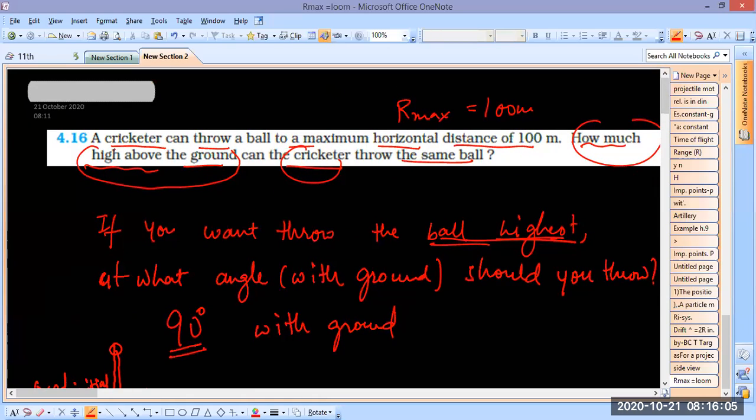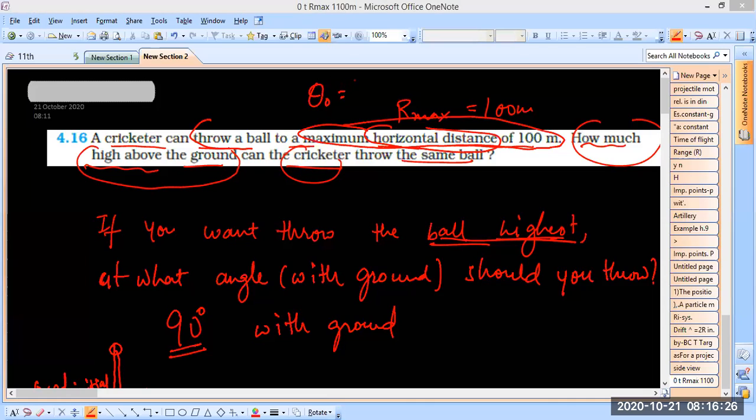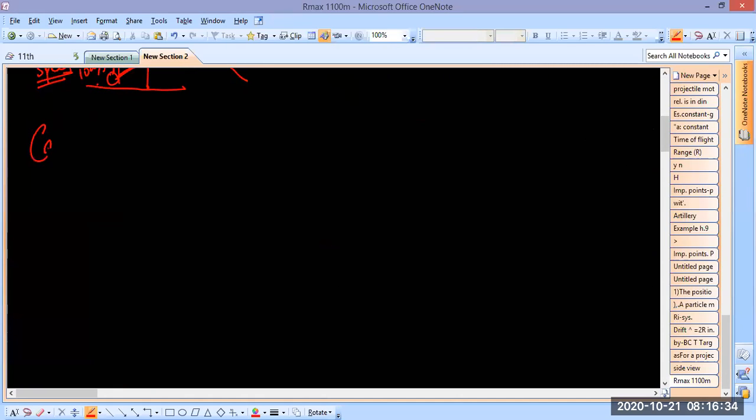Now look at the question again. It says that the cricketer can throw a ball to a maximum horizontal range of 100 meters. So if you want to throw the ball to maximum range or maximum horizontal distance, what should be the angle? 45. Very good. So you should understand, everyone, that this question is actually talking about two different cases. Case 1, where the ball is thrown at an angle of 45 degrees and we get maximum range equal to 100.